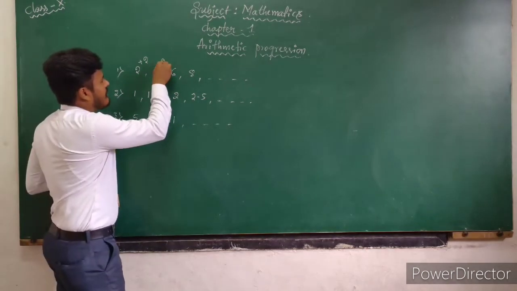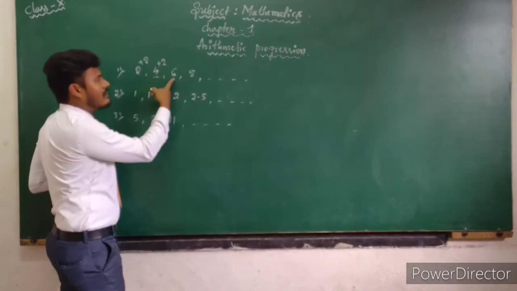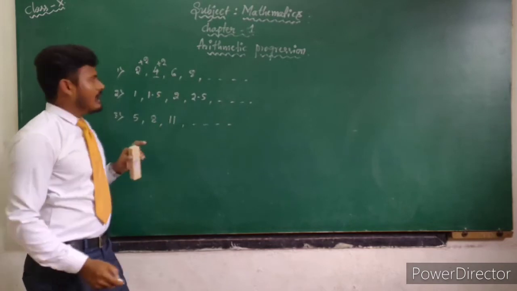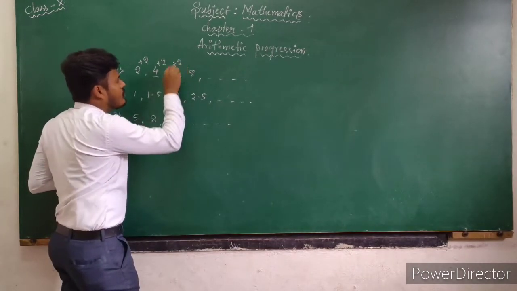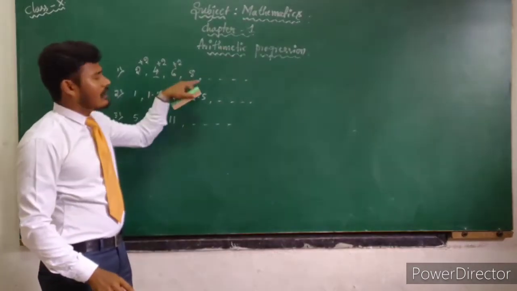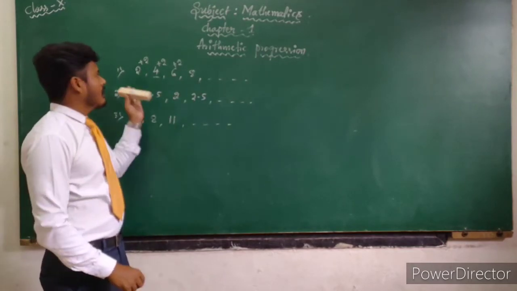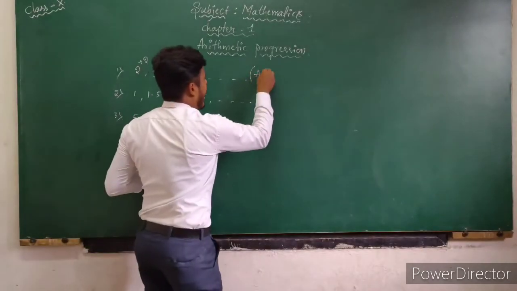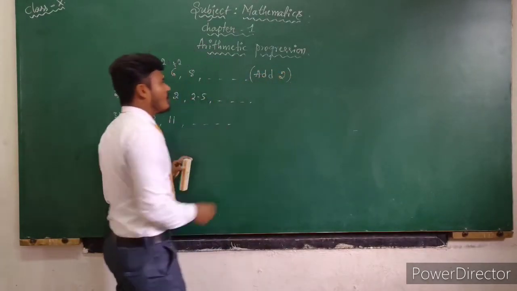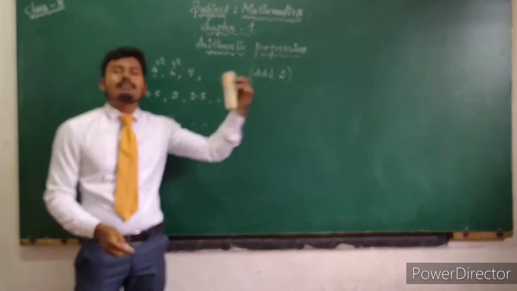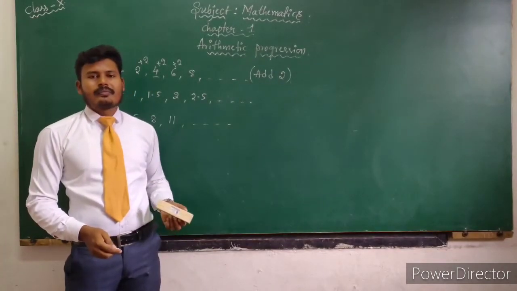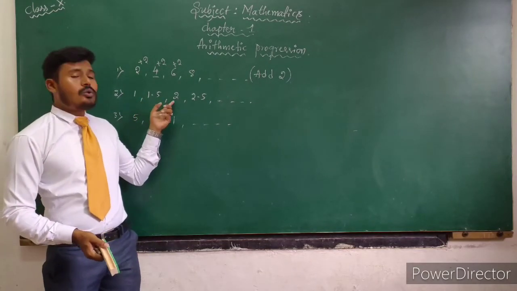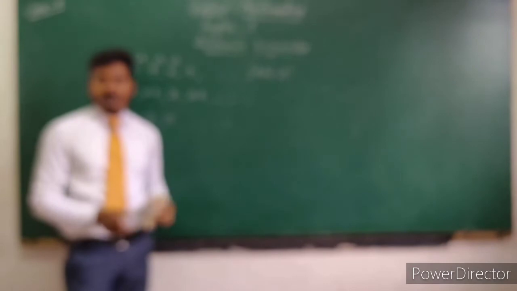If we add the same number 2 to the second term, you will get the third term. The third term is 6, 4 plus 2 is 6. If you add 2 to the third term, you will get the fourth term. So this is also called a sequence. So here the rule is, add 2 to its preceding one, you will get the succeeding term. Isn't it?